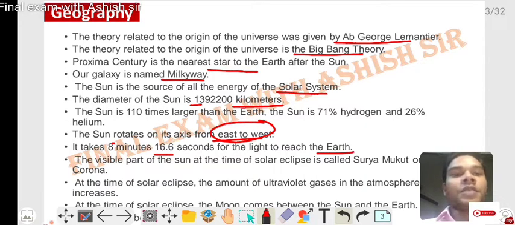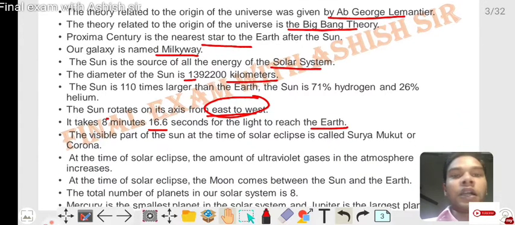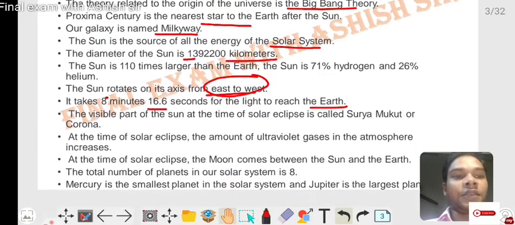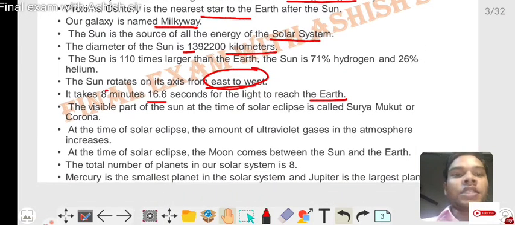The visible part of the Sun at the time of a solar eclipse is called the Surya Mukut or corona. At the time of a solar eclipse, the amount of ultraviolet gases in the atmosphere increases, and the Moon comes between the Sun and Earth. The total number of planets in our solar system is 8. Mercury is the smallest planet and Jupiter is the largest planet in the solar system.